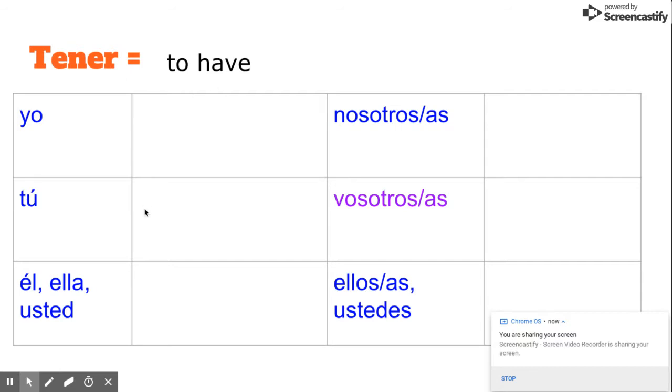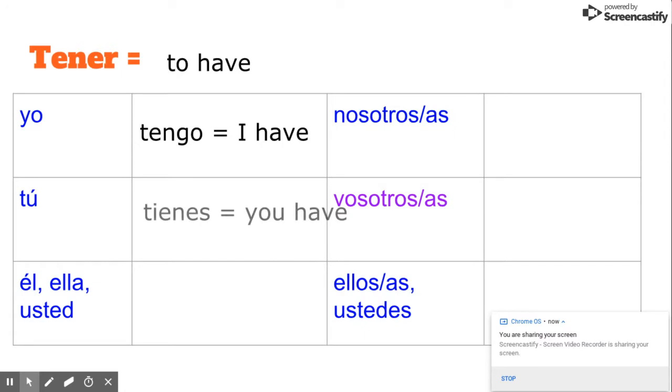So we're going to fill this in so that we say things like I have, you have, we have, that kind of thing. So remember that yo means I. So to say I have something, we say yo tengo. I have. Yo tengo. Tú means you. So to say you have something, it'd be tú tienes. You have. Tú tienes. Él, ella, and usted.